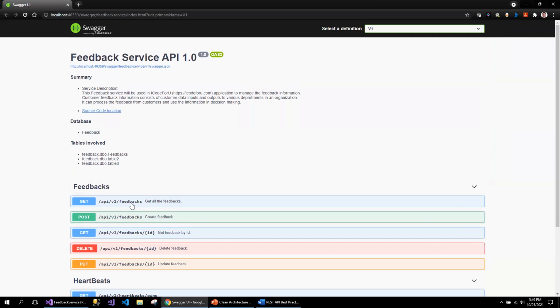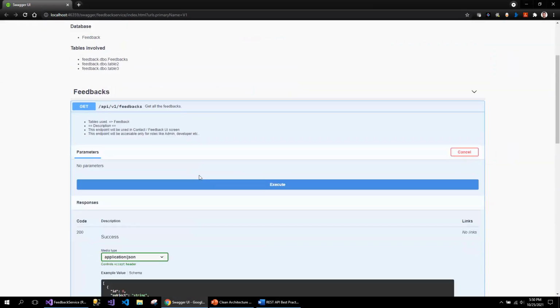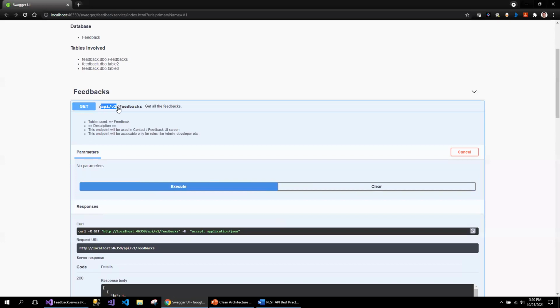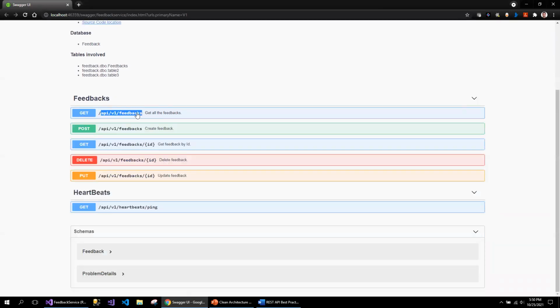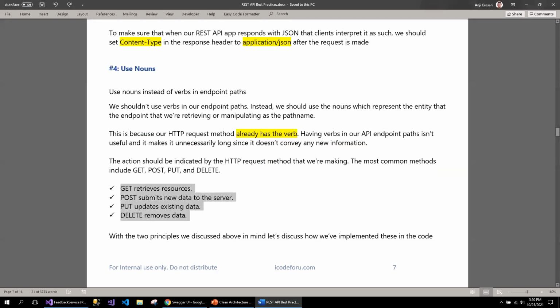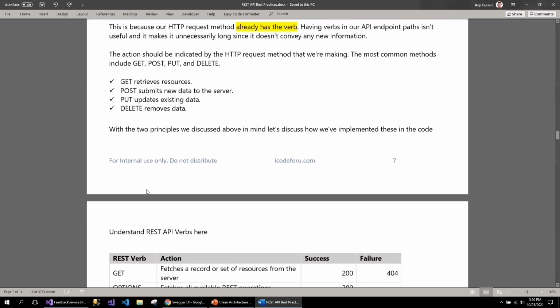For example, if you see my API endpoint is API/v1/feedback. I don't say get feedback or create feedback in the URI itself. So that's using nouns instead of verbs.